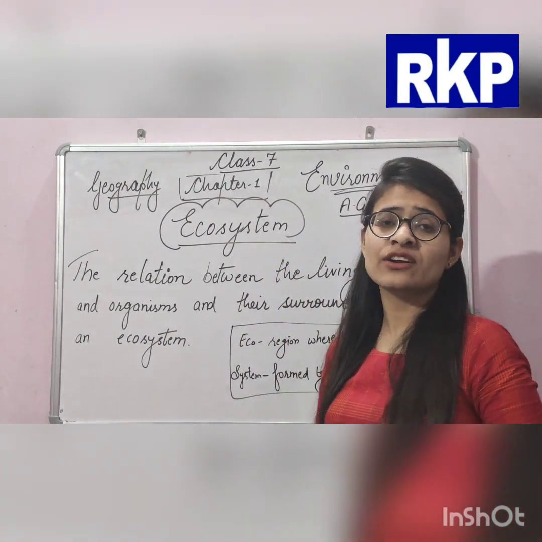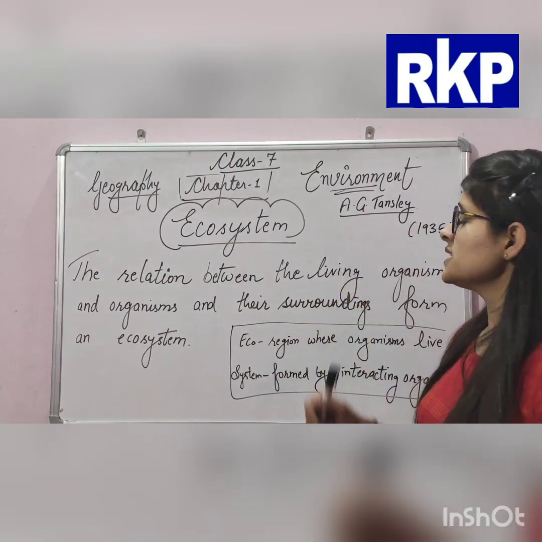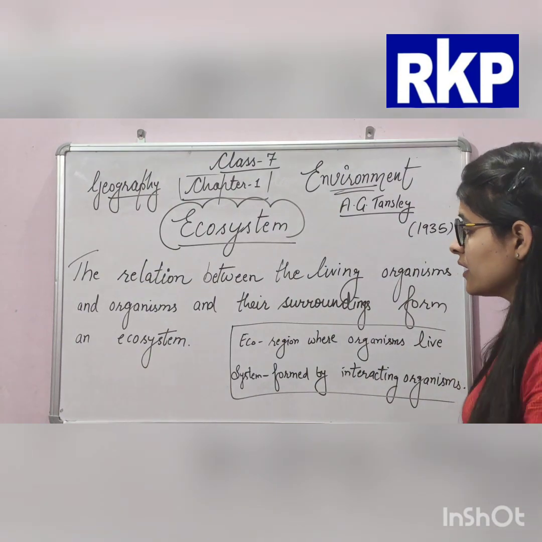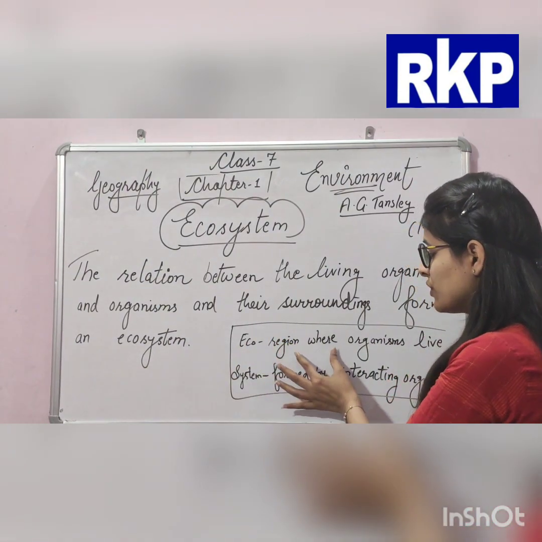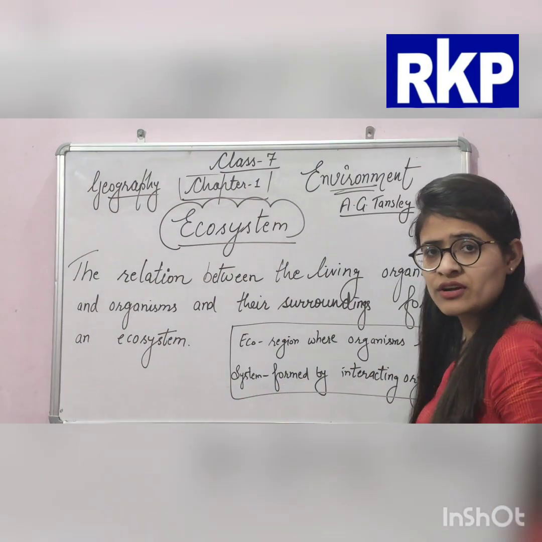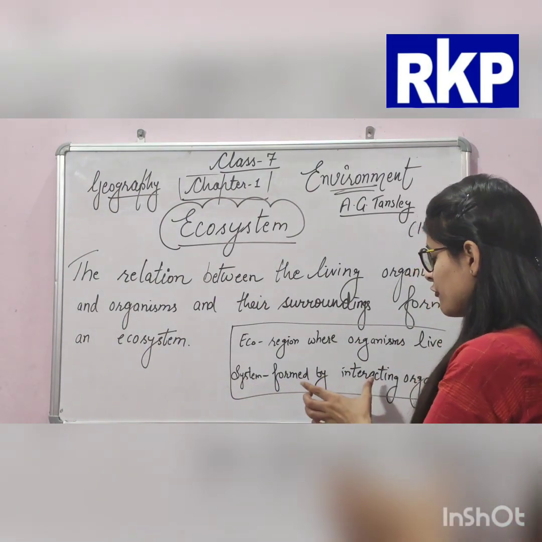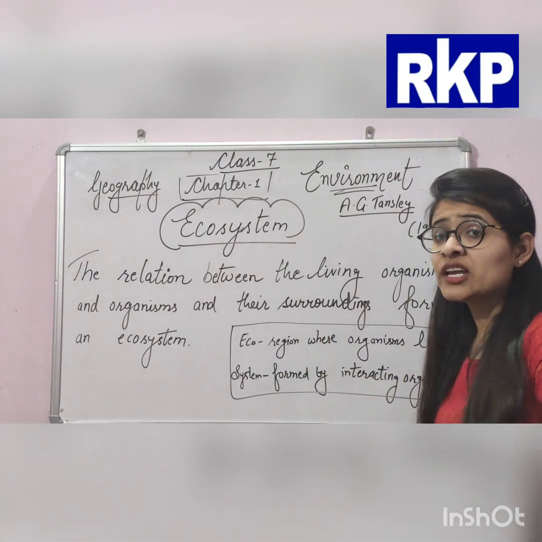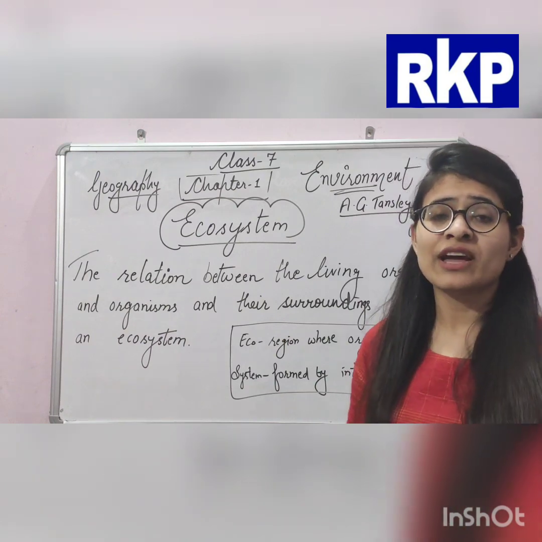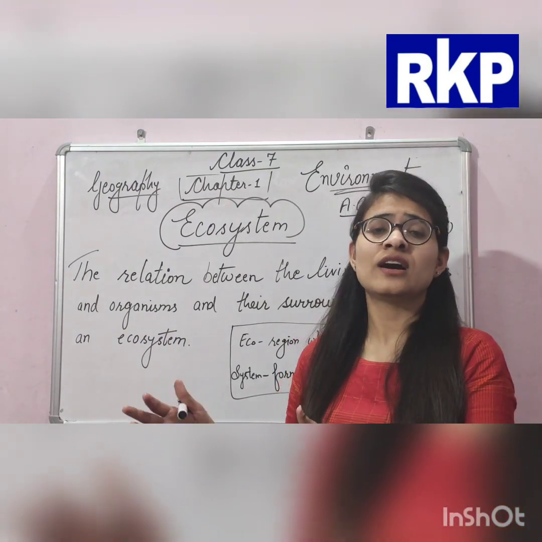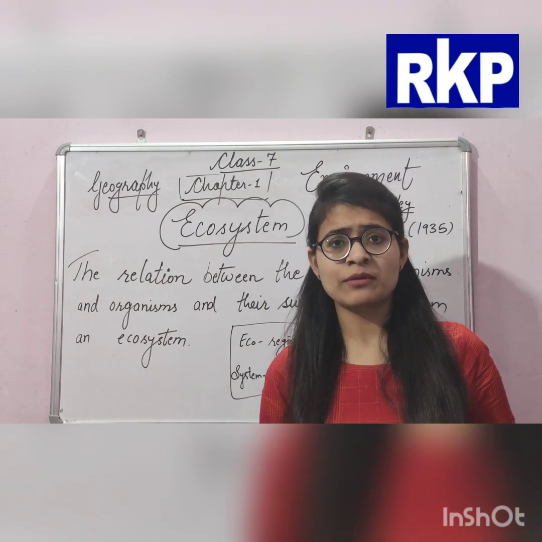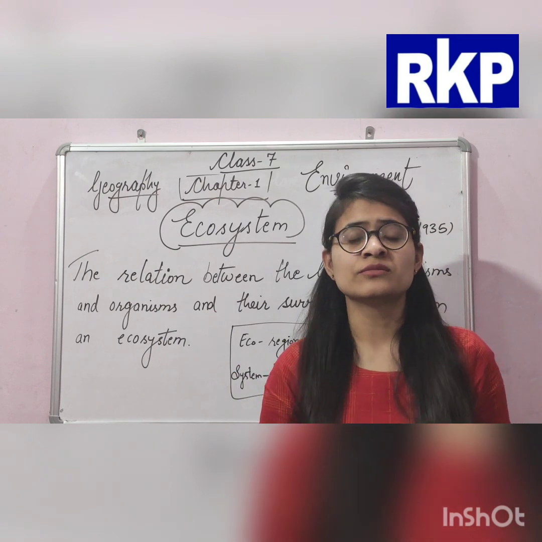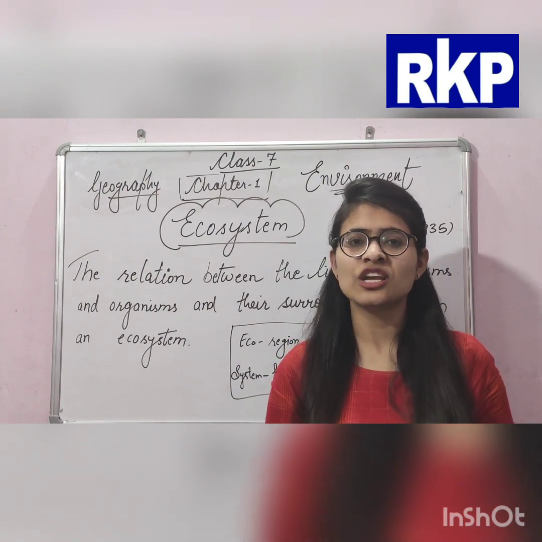Ecosystem is a term that was coined by A.G. Tansley in 1935. He said, what does eco mean? Eco means the region where organisms live, and system is formed by interacting organisms. Obviously, the place where we are living and interacting with each other, whether they are living organisms or non-living. The interaction between the living organisms and the non-living organisms is called ecosystem.